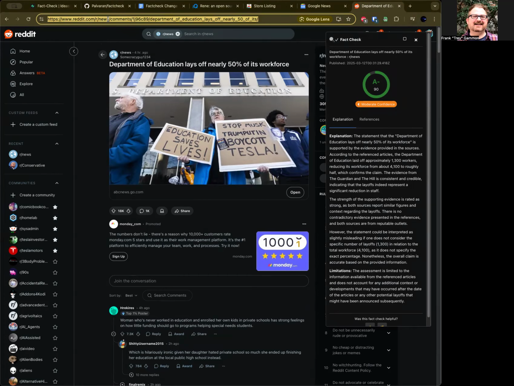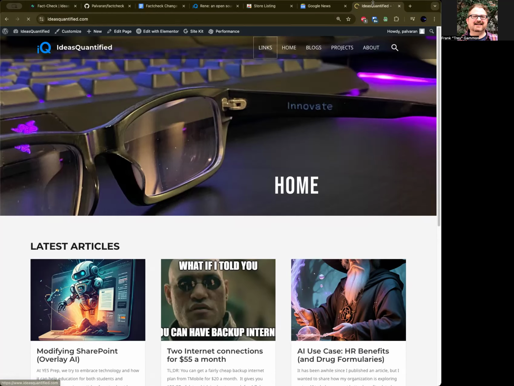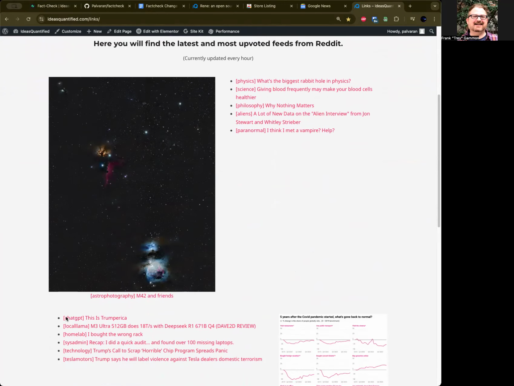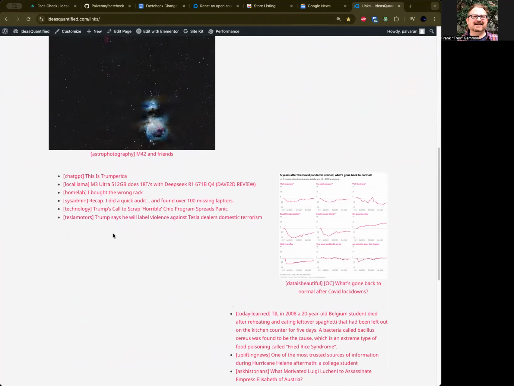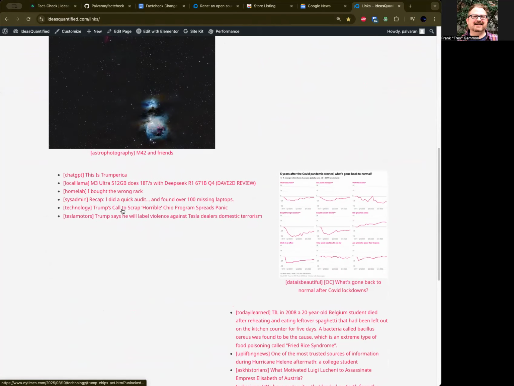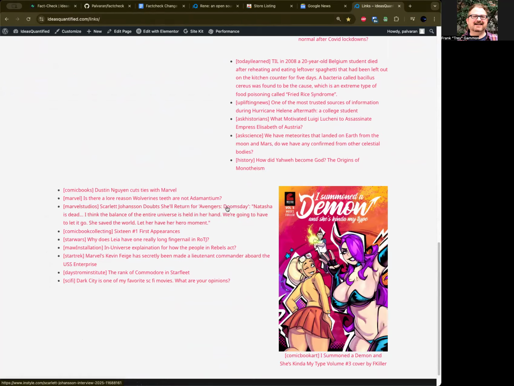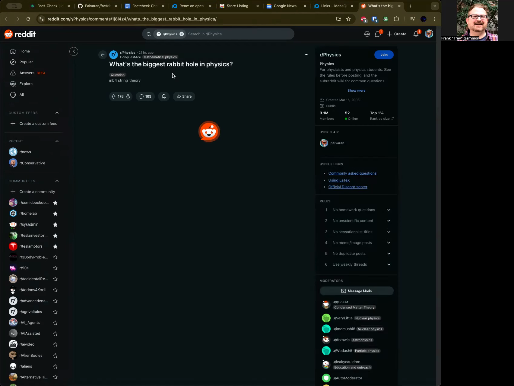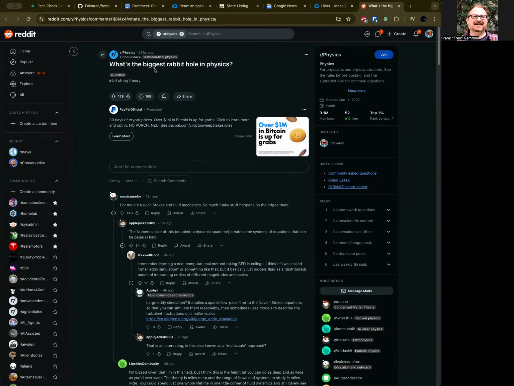Let's go to Ideas Quantified. Inside Ideas Quantified, I have this links thing and it's building some different Reddit aggregates from some different popular subreddits that you can look at. It's supposed to build it every hour, so it must be regenerating. So we can just choose one of these here. ChatGPT, technology, Today I Learned, comic books. I'm gonna do physics. What is the biggest rabbit hole in physics? Let's see if this does anything, shall we?